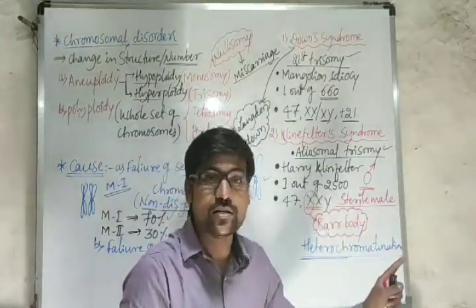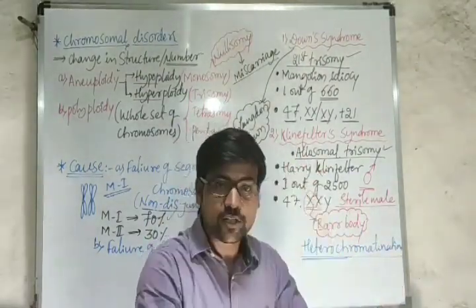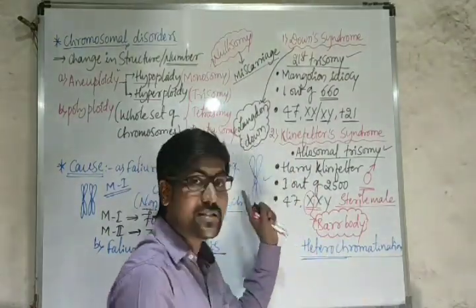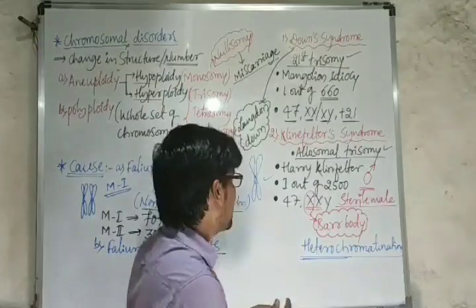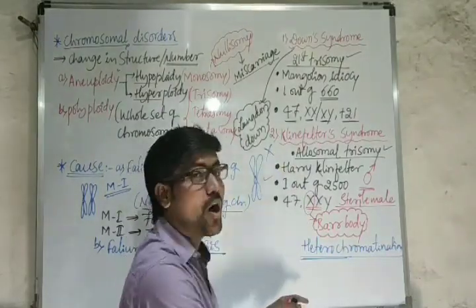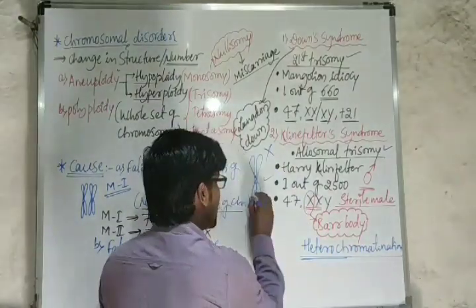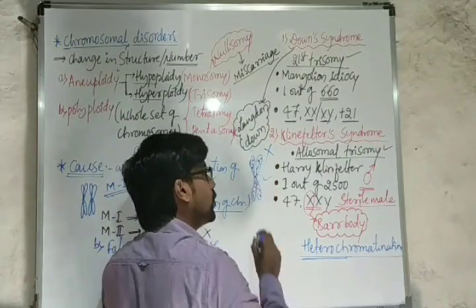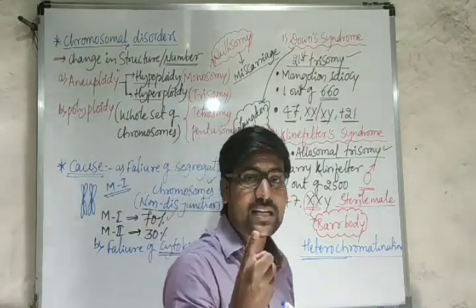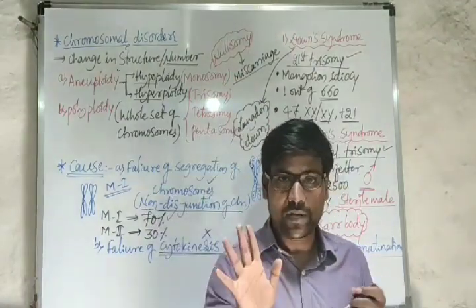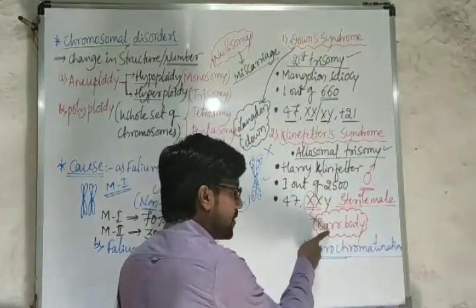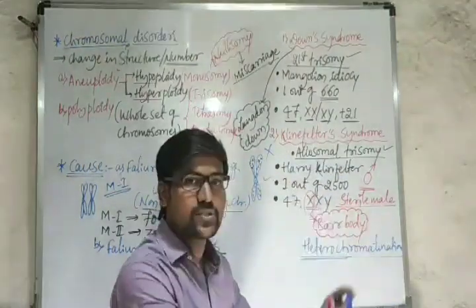Heterochromatin means that DNA or chromatin will not express transcriptionally. So heterochromatin is present in this X chromosome, which means this X chromosome will not work. Whatever genes are present in this chromosome will not work. All those are inactive genes. That means one X chromosome becomes inactive. Simply we will consider it like that. Such a bar body is formed here, and the remaining XY condition is normally male.